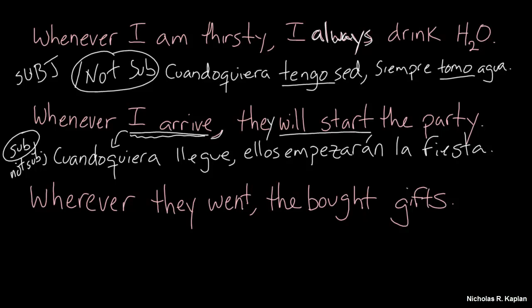Let's look at one more. Do we have a subjunctive sentence, or not? Okay, so wherever they went, they bought gifts. Well, I would say that this is a not subjunctive sentence because it's over and done with.